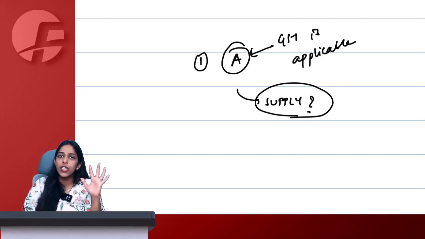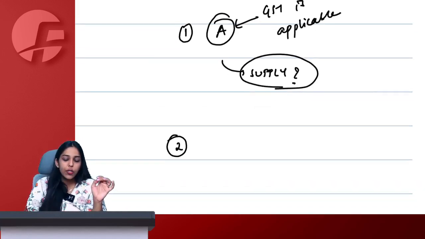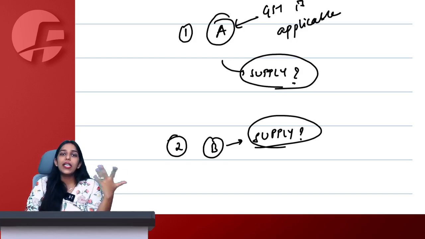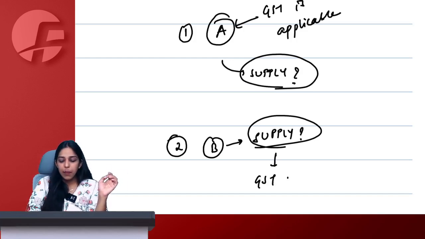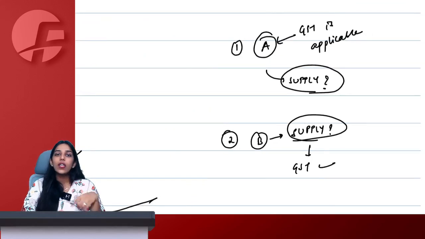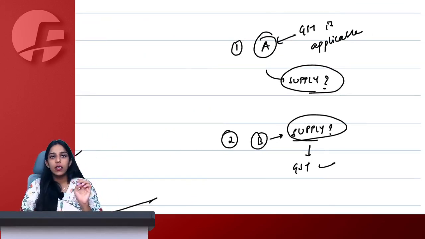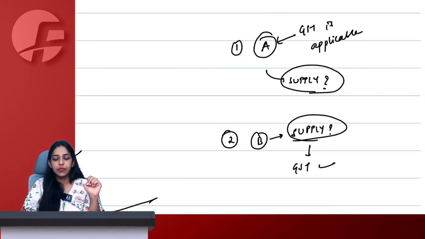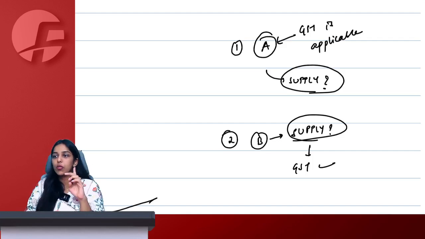We are sure, no need to check. Question number 2. If I say transaction B qualifies as a supply, can you automatically conclude that GST will be applicable on this? Are you getting my question? Are all supplies liable to GST? Question number 1. Or will everything that is liable to GST automatically be a supply? Question number 2. Chalo, answer both 1 and 2.